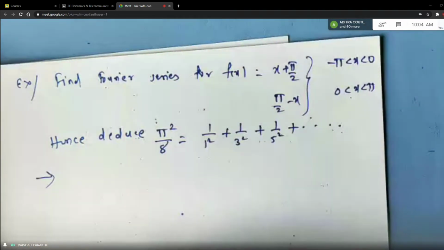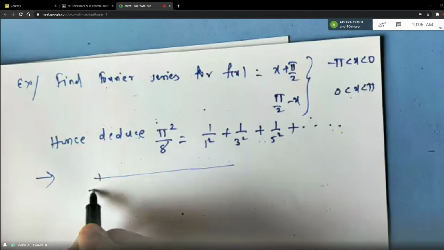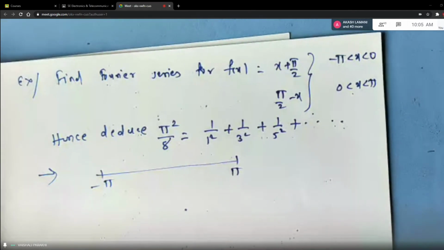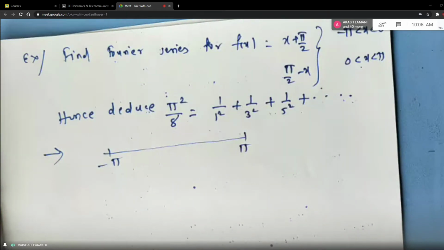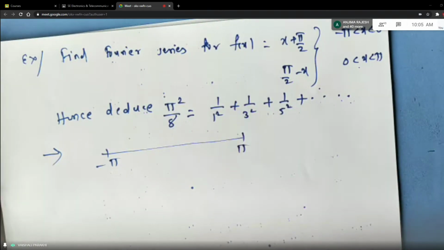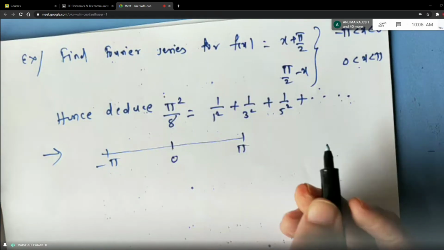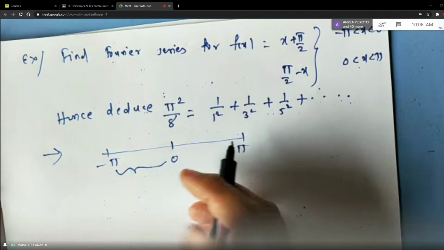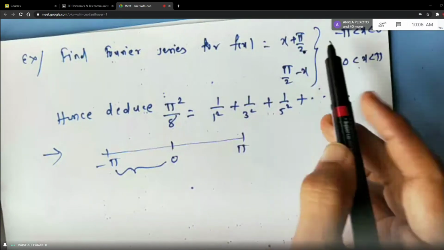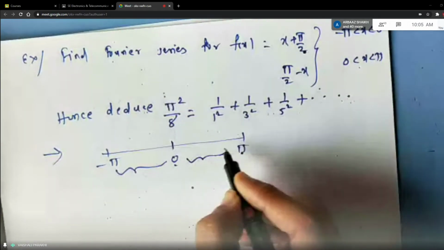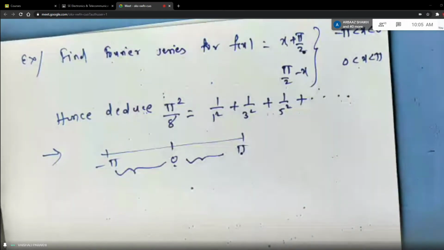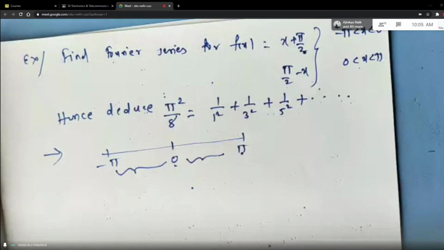So now in this problem, students, your main interval is definitely from minus pi to plus pi, isn't it? But is it like previous example, is it the single function? No. It is divided in two intervals. This is your 0, right? So from minus pi to 0, function is x plus pi by 2. And from 0 to pi, function is pi by 2 minus x. So definitely when you write the formula, you have to split the formula in terms of two different integrals according to the intervals. Okay. So let us start.